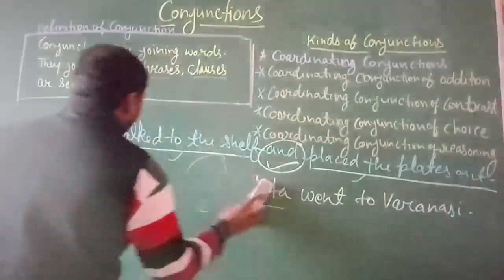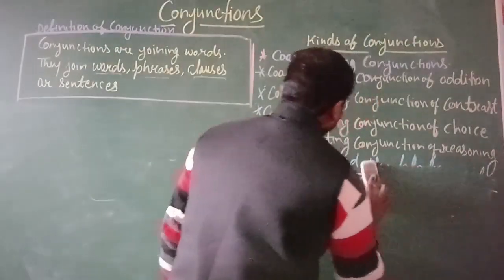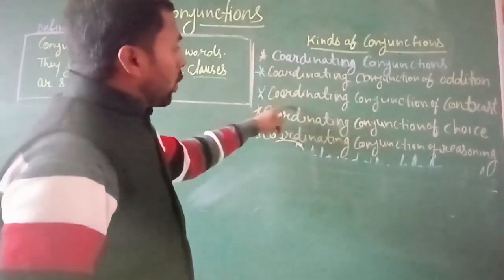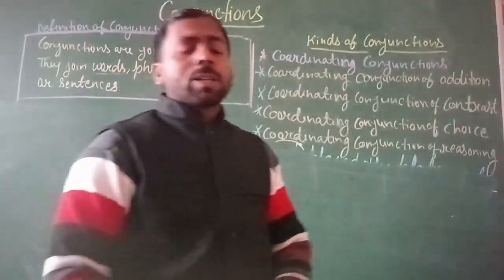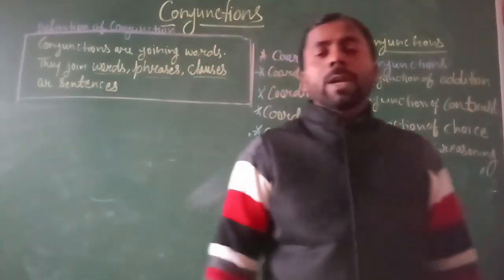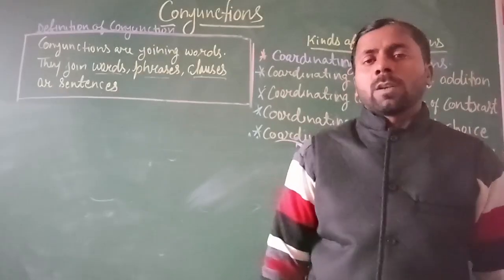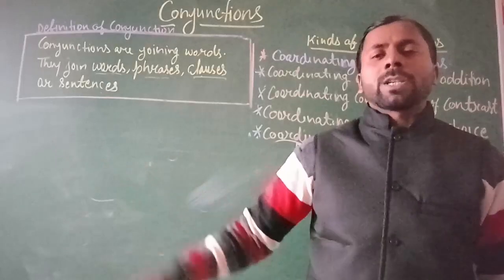Now next we will talk about the second part of the coordinating conjunction, the coordinating conjunction of contrast. Contrast means opposite, to oppose something, like India versus Pakistan.